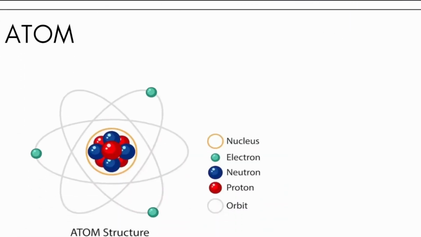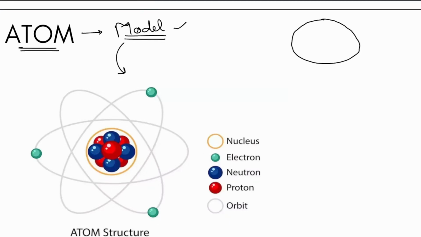All right. Now let's come towards the atom. One thing we see is that the current model of atom we know, we cannot see this. Okay, this is a hypothetical model. We can just see the energy flying here and there like waves. Okay, let's see, we make this orbital. So what we see when we make a graph like this, it comes like this. Okay, so what we see is that the energy of the electron can be seen least here and again least here and the most here. Okay, so this we term as an orbital. That this is an orbital, electron goes here. So this is what this orbital is showing.